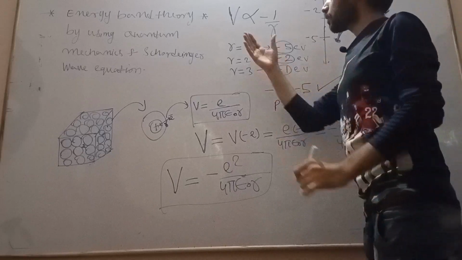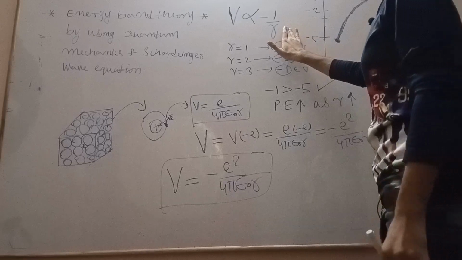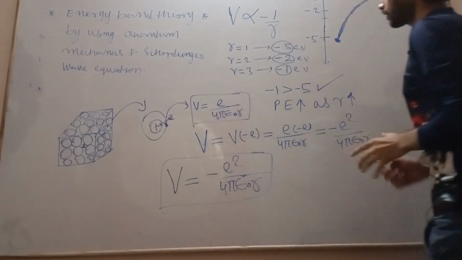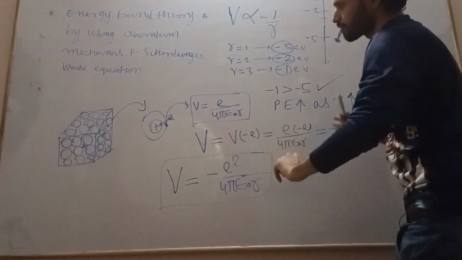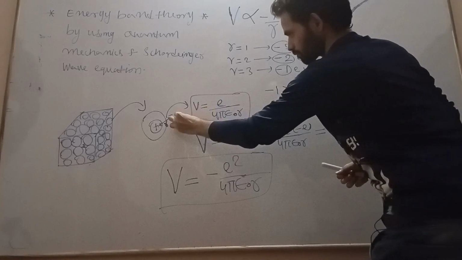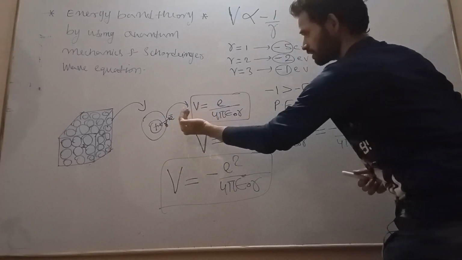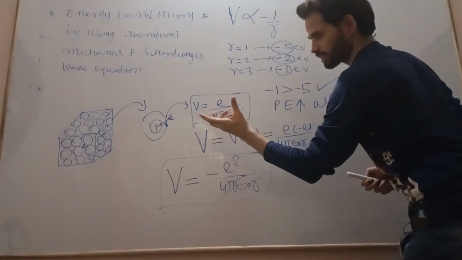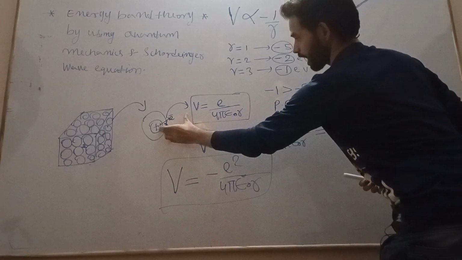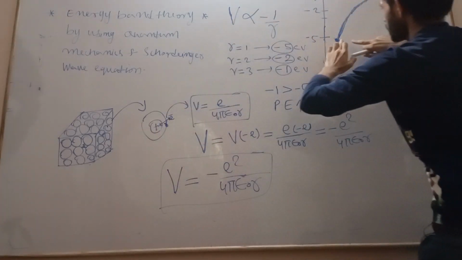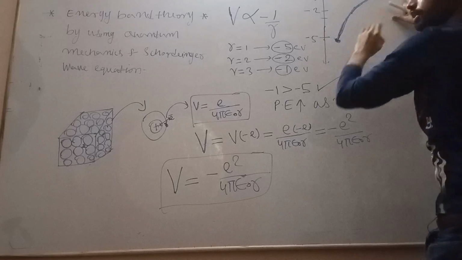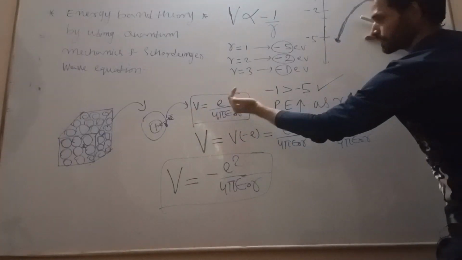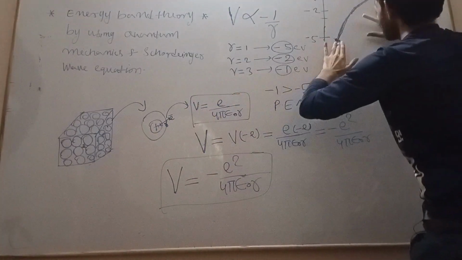Visualization between the potential energy and the distance between the atom and the particle, like an electron that is moving far away from it. Now let us understand. This is the electron that is moving away from the atom. When it is moving away from the atom, this distance r is increasing. If r is increasing, potential energy is also increasing as the electron is moving far away from the atom.